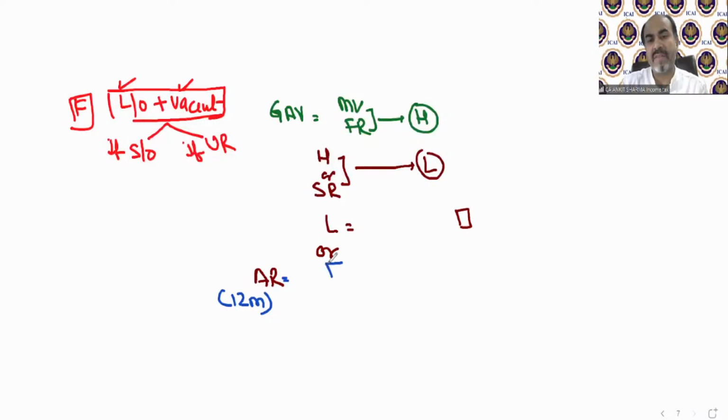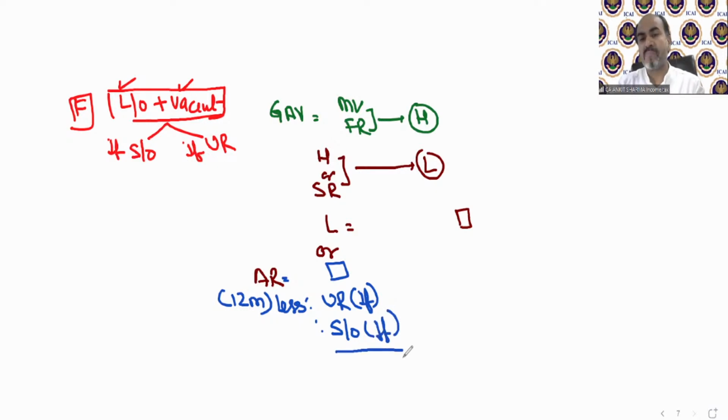So whatever annual rent value is over here, we need to deduct. If in the question there is some unrealized rent, you need to deduct it. If there is some self-occupied period, of course, self-occupied is already included in this annual rent. Unrealized rent is the rent which is not going to be received. And if the property is self-occupied, then again there will be no rent. So in annual rent, we add everything, so we need to deduct unrealized rent and self-occupied rent. Now we need to compare it. The value came. This is going to be compared with expected rental value.